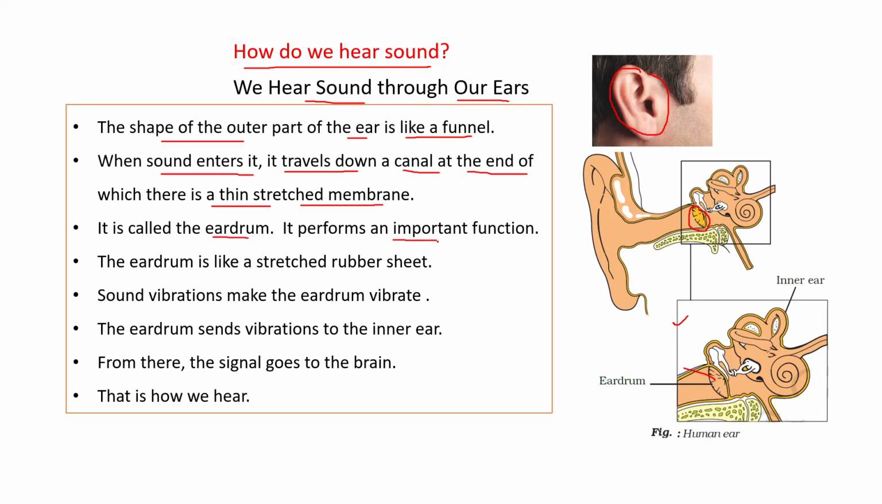It performs an important function. The eardrum is like a stretched rubber sheet. Sound vibrations make the eardrum vibrate. The eardrum sends vibrations to the inner ear. From there, the signal goes to the brain. This is how we hear.